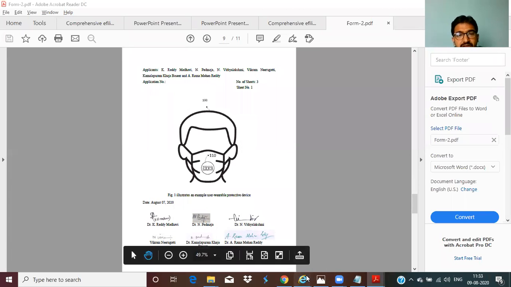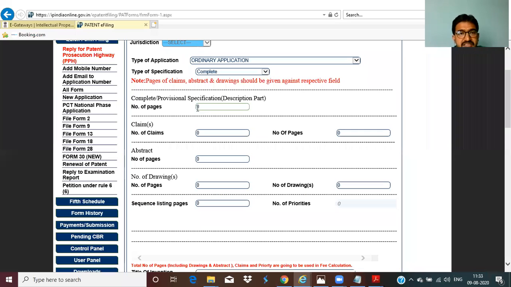Because the patent office has to decide whether it exceeds 30 pages or exceeds 10 claims. So the complete specification is totally 11 pages. Number of claims is 6. Number of pages of the claims, 1. Number of pages of abstract, 1. Number of drawings, 3. Number of pages of the drawing, 3. Number of drawings is 3.